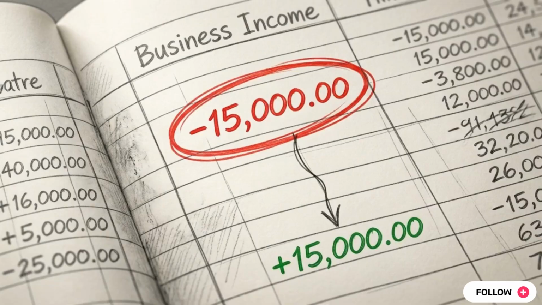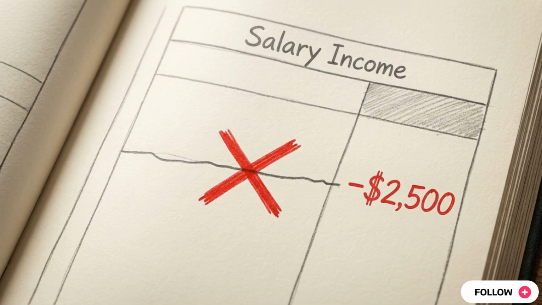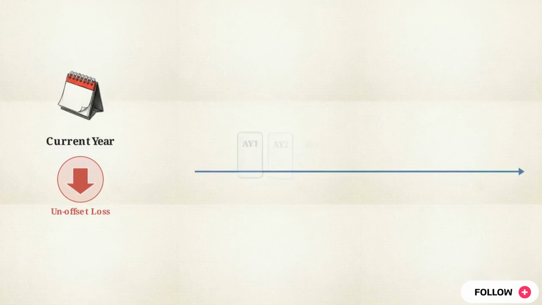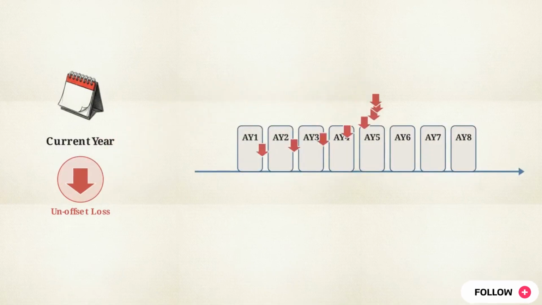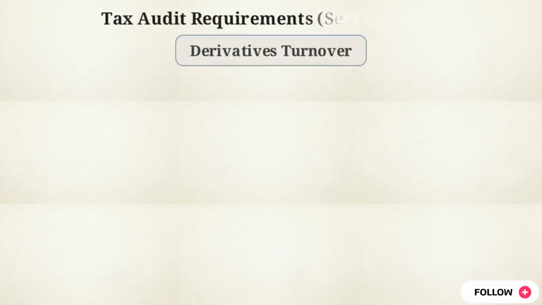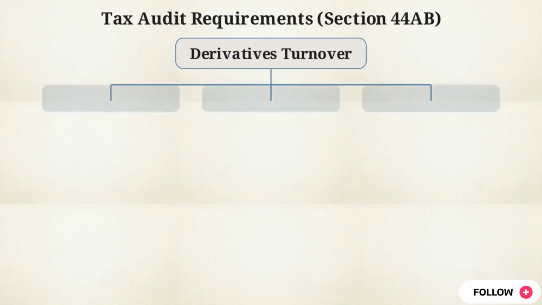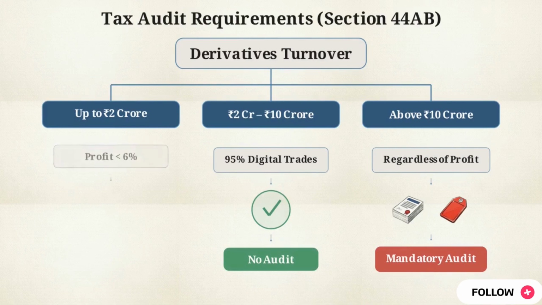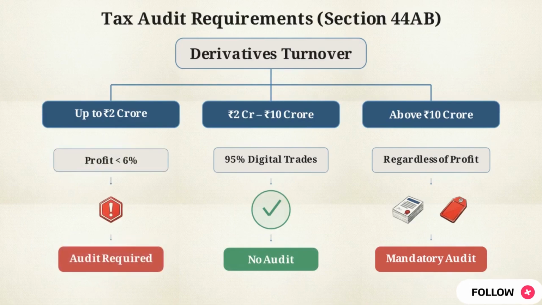This classification also changes how losses are handled. You can use F&O losses to offset other business or non-salaried income, but the tax code prohibits using them to offset salary income. If a loss isn't fully offset in the current year, the investor can carry it forward for up to 8 assessment years to offset future business profits. This shift also introduces tax audit requirements. Depending on turnover volume, a mandatory audit is triggered if turnover exceeds 10 crore rupees, or if profits are low on turnover up to 2 crores.